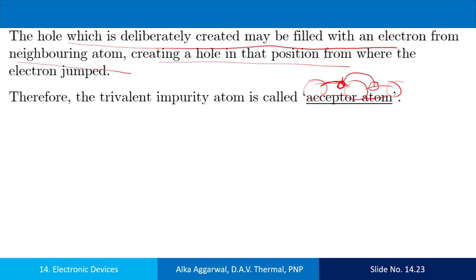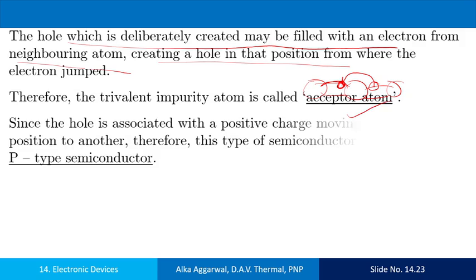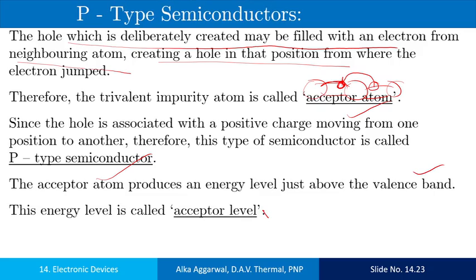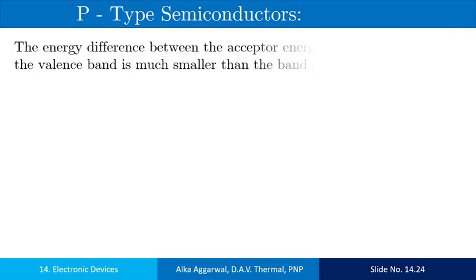So the trivalent impurity is called acceptor atom. Hole is associated with a positive charge moving from one position to another. Therefore, this type of semiconductor is called p-type semiconductor. The acceptor atom produces an energy level just above the valence band, as I already discussed. The energy level is called the acceptor level.